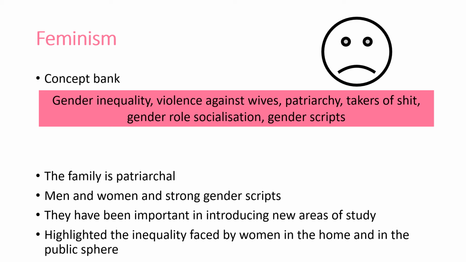Feminism. The big bad P word comes back. Patriarchy. The family is a source of patriarchy. So men control women, women are oppressed, and unless we see significant change, then the family will not change in society. Now, with feminism in mind, this isn't like other theories where they all agree on a general set of ideas. We just need to remember that feminism is the key word here. The radicals, the liberals, the Marxists, the difference. There are different branches of feminisms. They are not homogenous. So let's break it down.